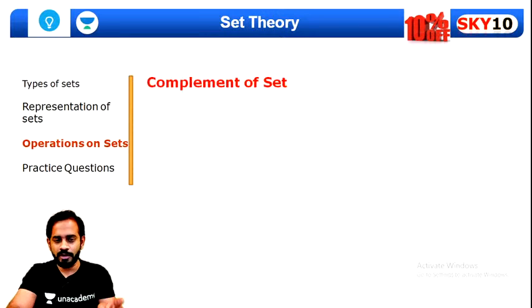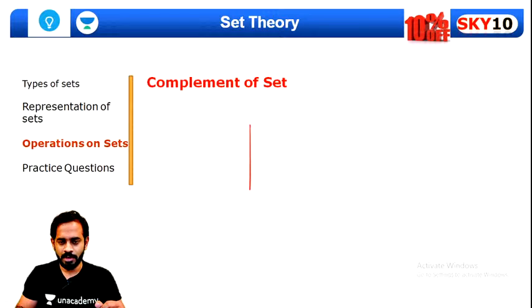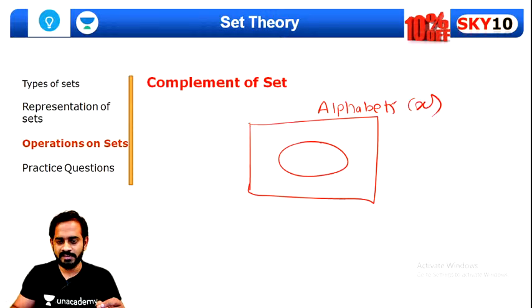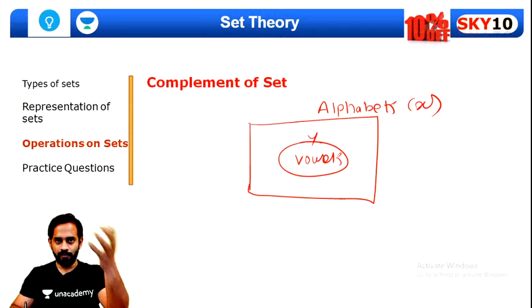So let's quickly move further now. We have understood many basic parts of this, and let's understand complement of sets. Complement of sets means what? Now let's say this is set A, which consists of alphabets, and there is a set inside this. Let's say this is set X, and this is set Y, which consists of vowels.